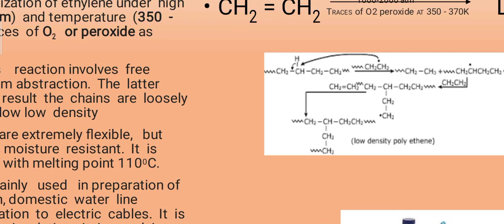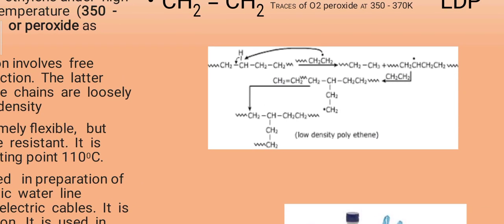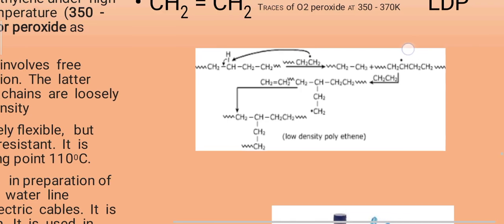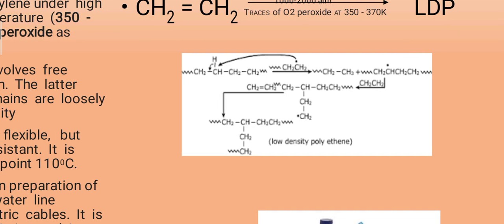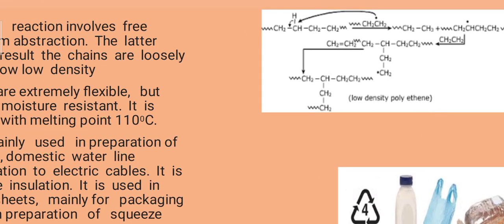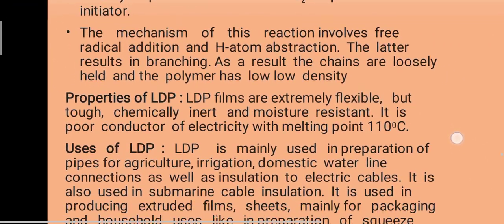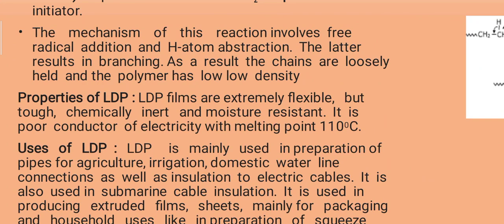So here that type of material we will see, CH2CH2, then CH2CH2. By polymerization we'll get CH2CH2, again crosslinks. Here the curly lines mean crosslinks or chain formations are there, and by that the final product we get is low density polythene. Later on, properties of LDPE. LDPE films are extremely flexible, but these films are very tough, chemically inert, and moisture resistant, meaning they are not attracted towards water molecules. It is a poor conductor of electricity and it melts at 110 degrees Celsius. So these are the properties of LDPE.